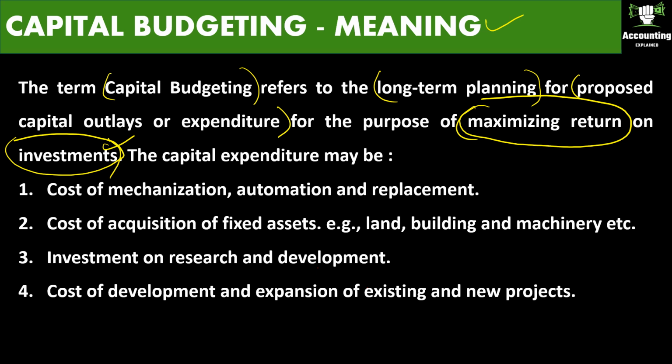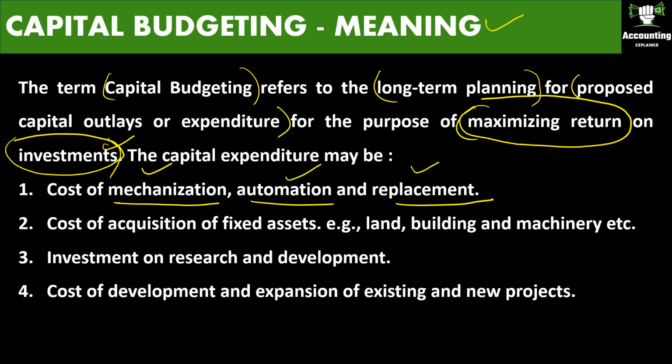Capital expenditure may be the cost of mechanization, automation and replacement. What is mechanization? When we are using machineries instead of humans, it is called mechanization. Automation is when you use computers instead of humans. Replacement, you all know, is replacement of an existing asset.